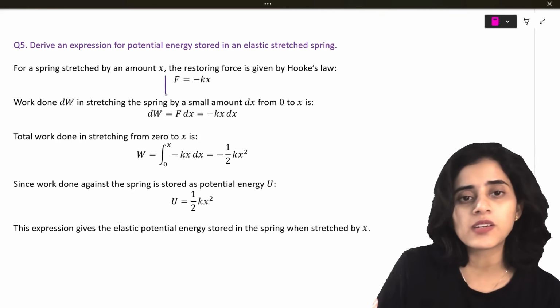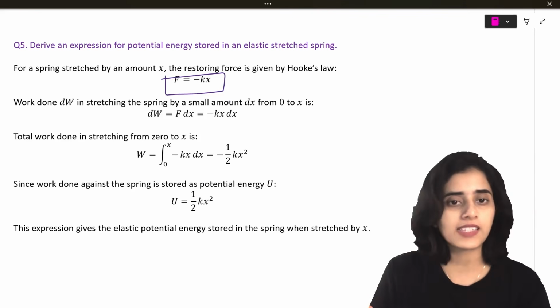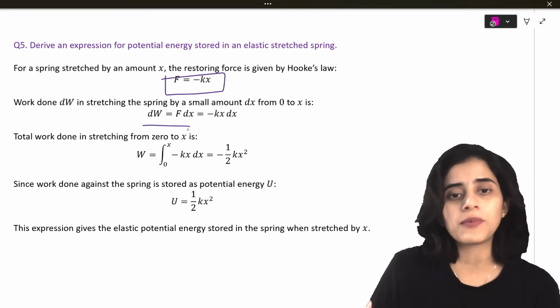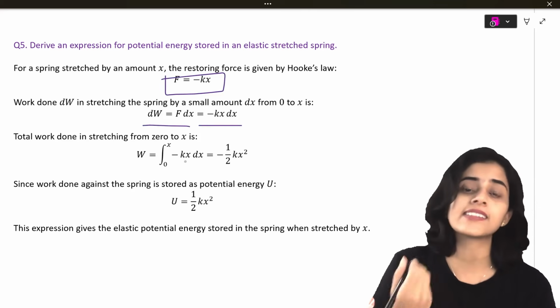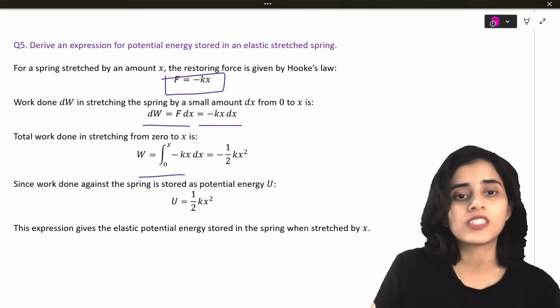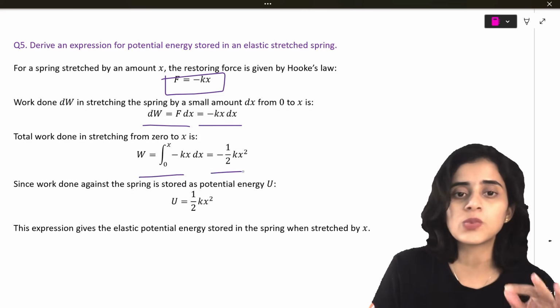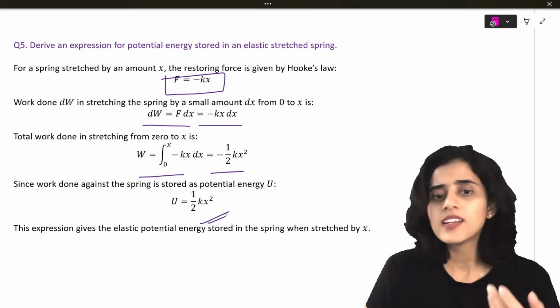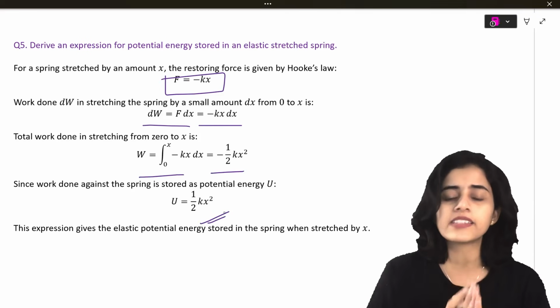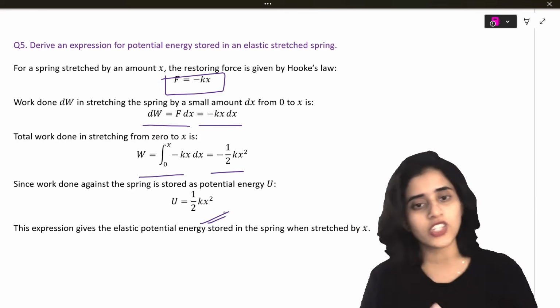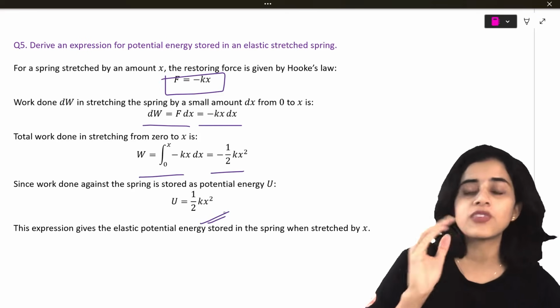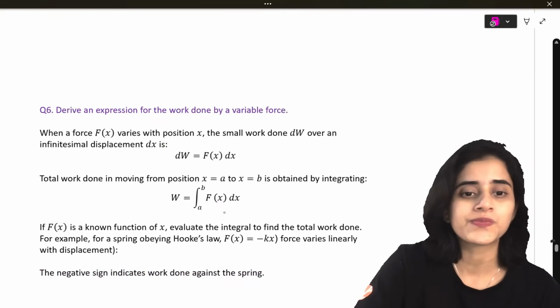So we start by taking Hooke's law. F equals minus kx. So dW is equal to F dx, which is equal to minus kx dx. So W equals the integral from 0 to x of minus kx dx, which is half kx square. We already know work done against a spring is stored as potential energy. So it will be U equals half kx square.